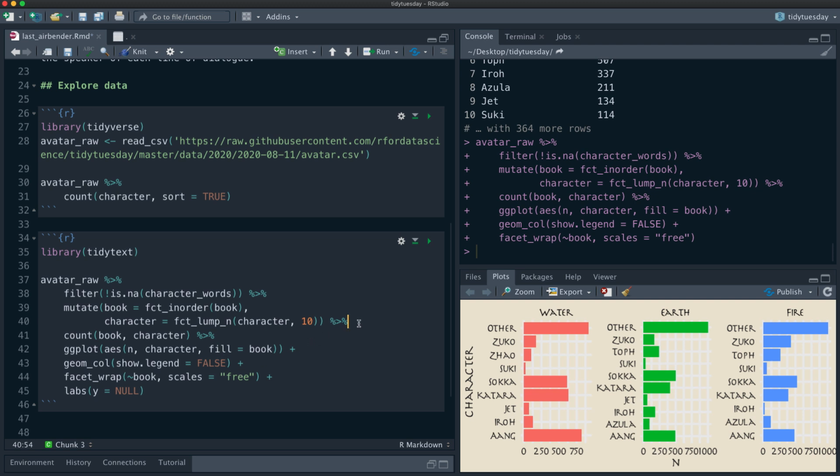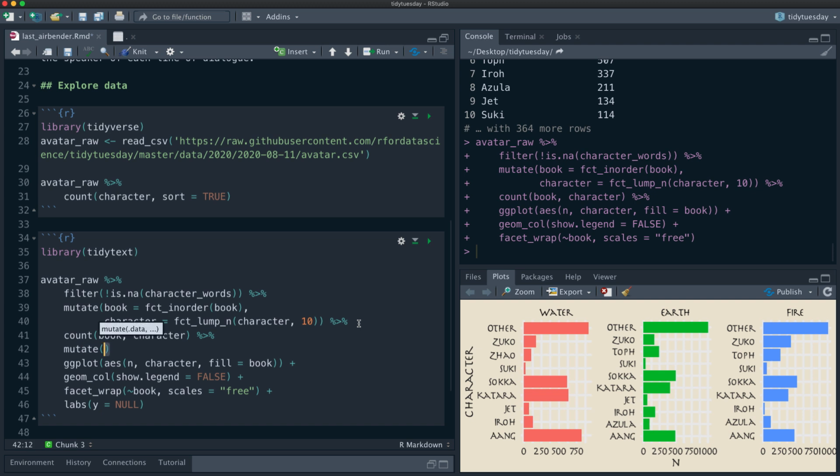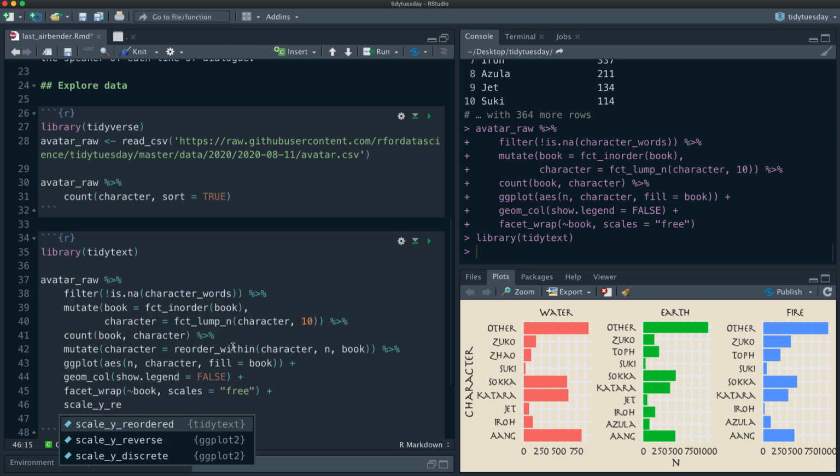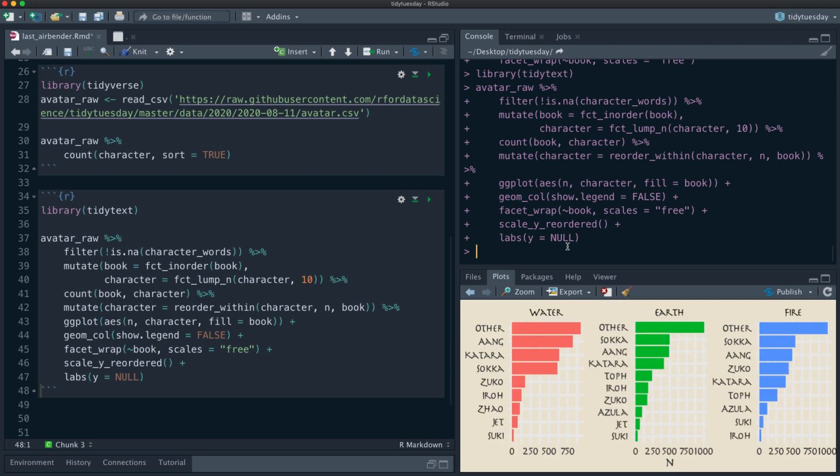Let's make this in order. Let's order this a little bit so we can tell what's going on. So after we count, let's mutate. Let's say character, and let's use this function from tidytext called reorder within. So we will reorder character by and within book, like that. And then what we have to do after that is add a scale y reordered like this. So this will reorder it like so. So that's looking good.